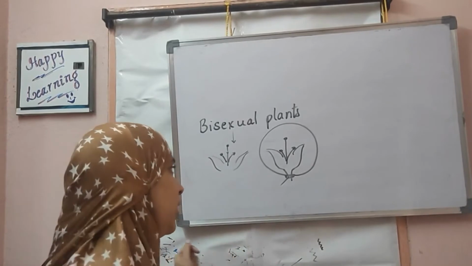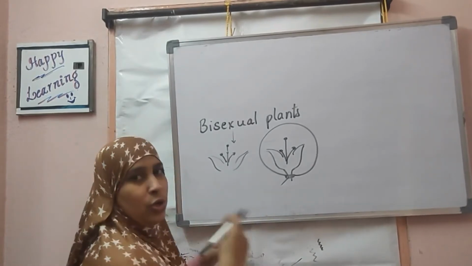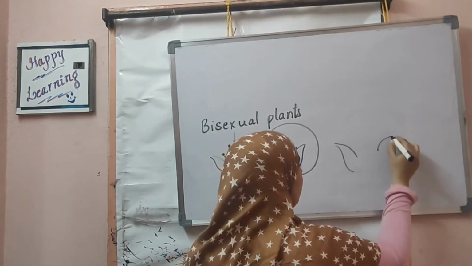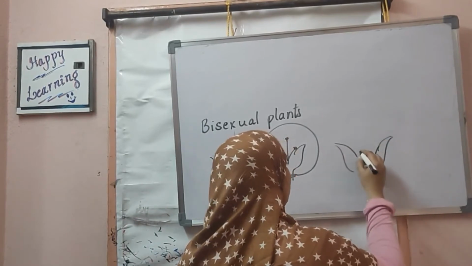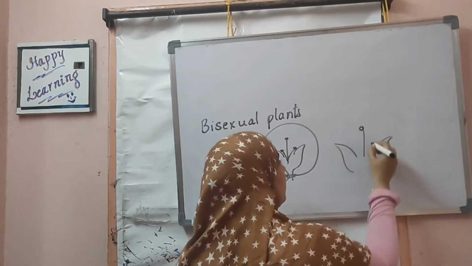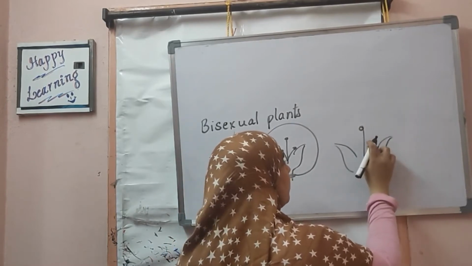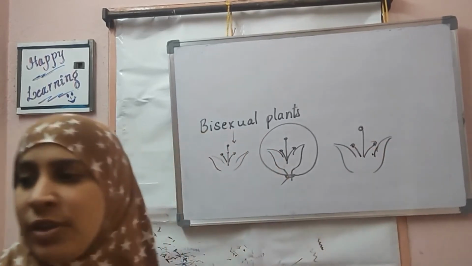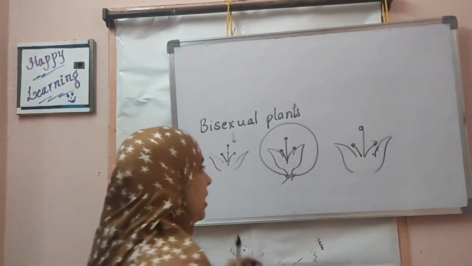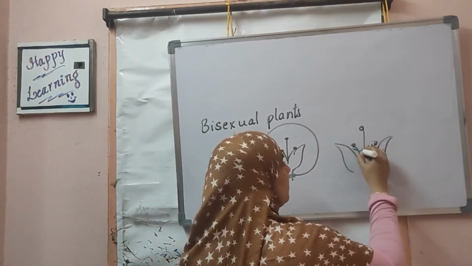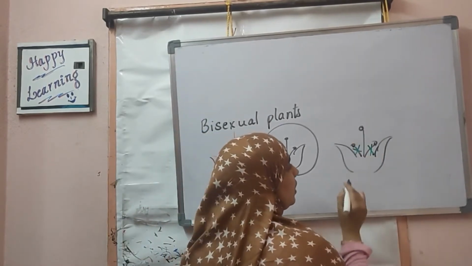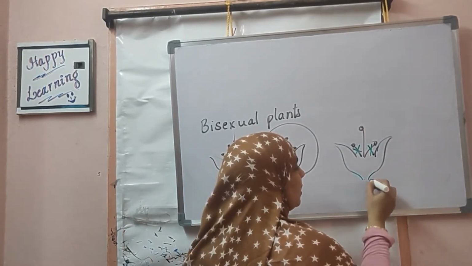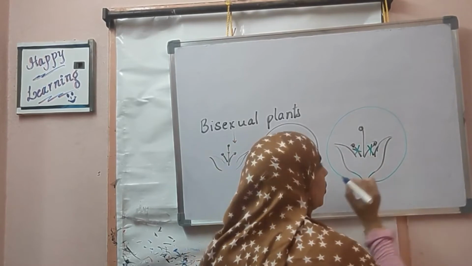It becomes self-pollination. But if he did not want a plant to self-pollinate, he took the flower and cut off the male reproductive parts, the anther and filament, which is called the stamen. He removed this part. Now, this plant should not get pollinated by any other, so he tied a cover for this also.